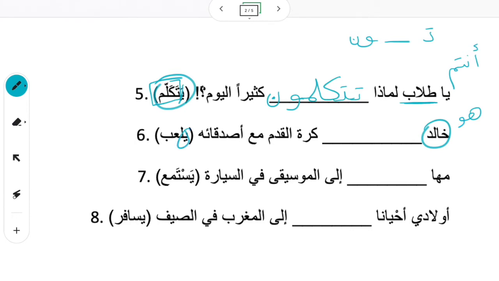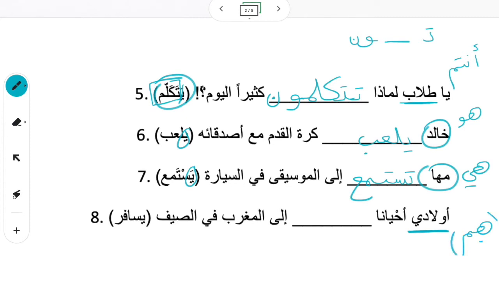خالد. Khalid is third person, it's masculine, so we just keep it for huwa, which is what all the verbs are already in. They start with ya, so we keep that the same. خالد يلعب كرة القدم مع أصدقائه. Maha, it's third person, but it's feminine, so hiya. So we change this to a ta. يستمع means to listen, so we change it to a ta. مها تستمع إلى الموسيقى في السيارة. She listens to the music in the car.